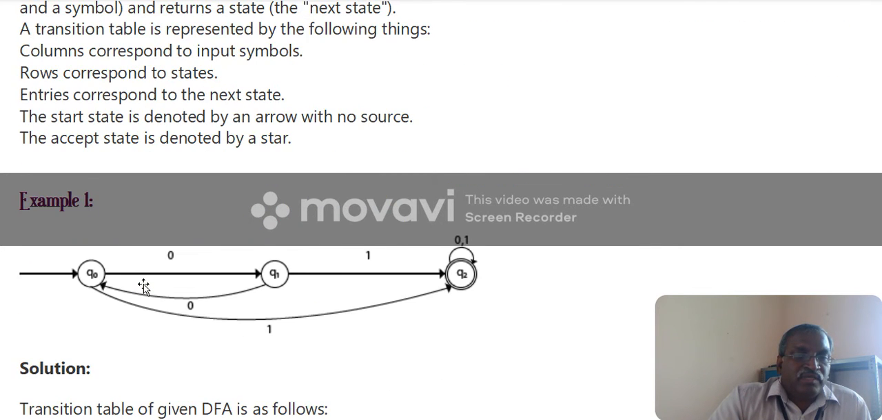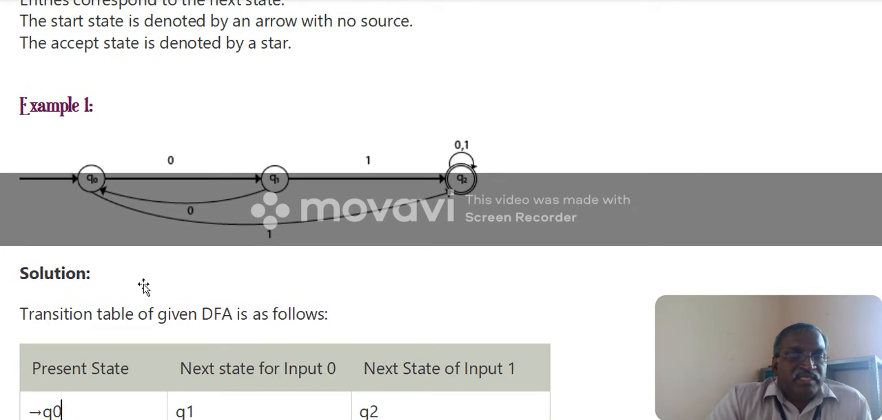This is an example. Here there is an automata. Q0 is the initial state because there is no source input. Q0 after consuming 0 moves to another state, Q1. Q1 consuming 0 stays in the same state. Q1 consuming 1 moves to Q2. Q2 consuming 0 stays in the same state, and consuming 1 also stays in the same state. Then Q0 consuming 1 reaches the final state.